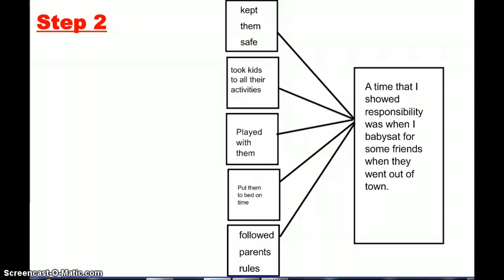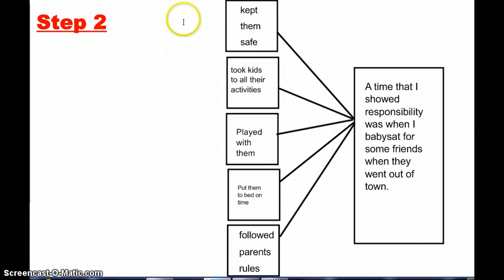I played with them, I put them to bed on time, and I followed the parents' rules. So those were just some things that popped into my head. Now, I'm not going to be able to talk about all of that in one paper. If I did, it would be a lot of just bullet points, and it wouldn't be very interesting. So I'm going to pick 3 of those, and I'm going to really elaborate on them.